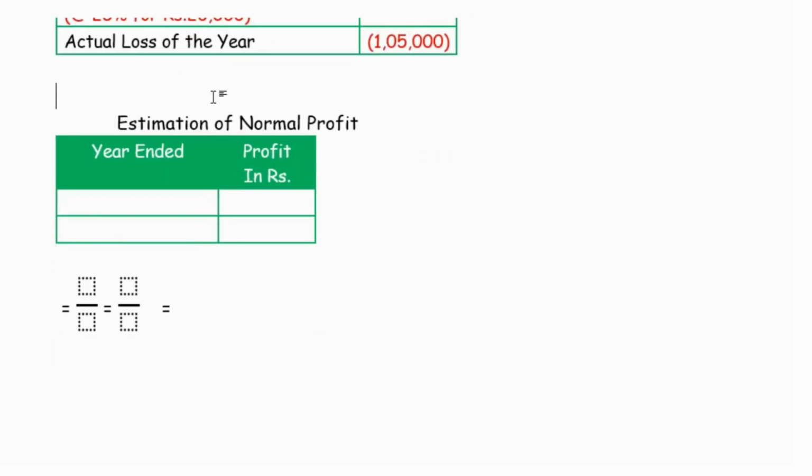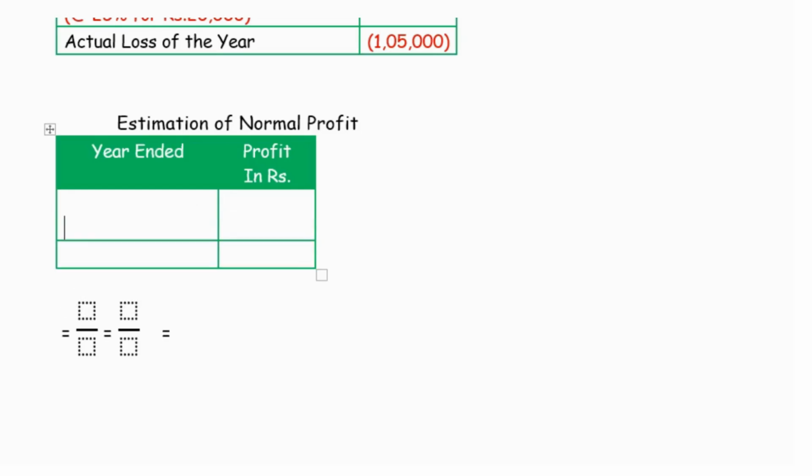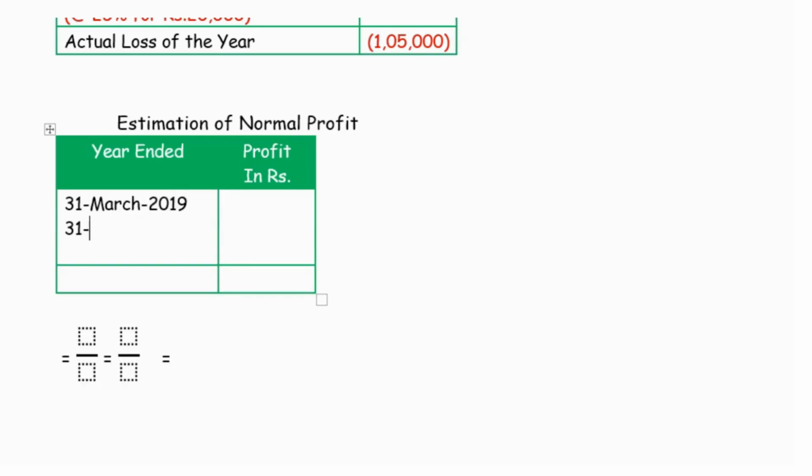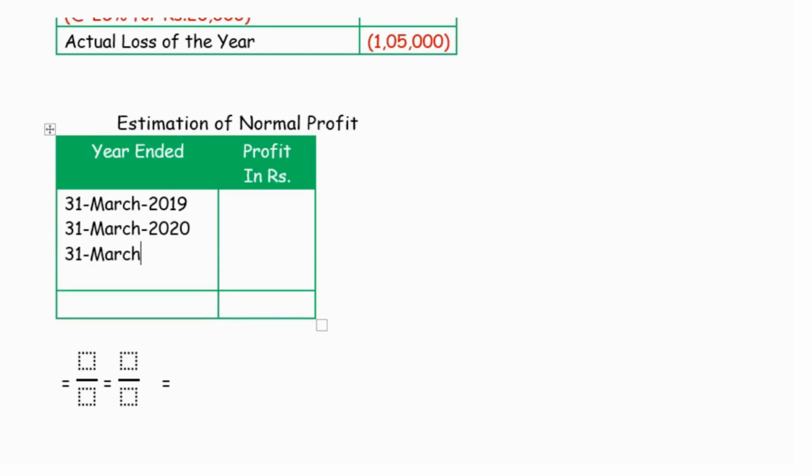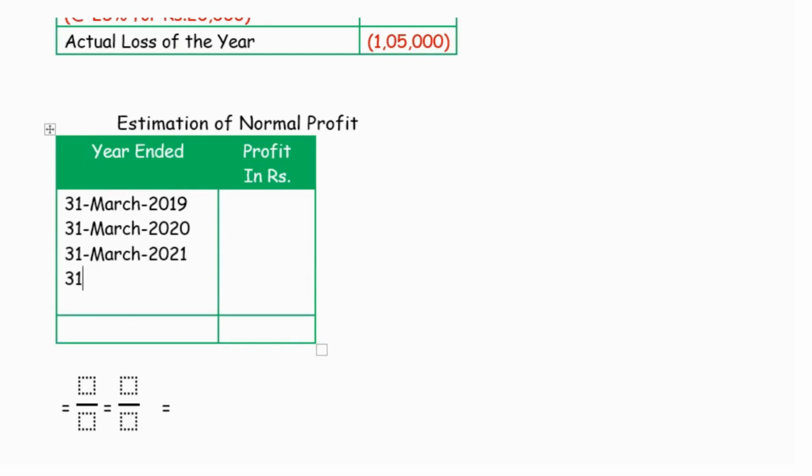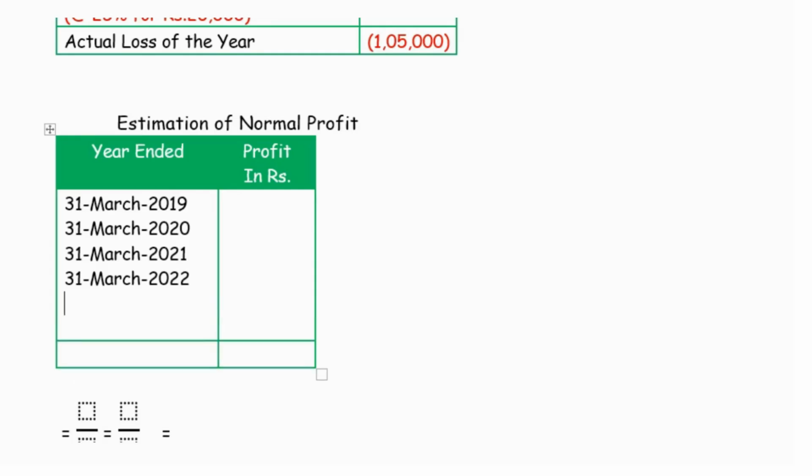Now, for the estimation of the goodwill, first we will calculate the normal profit, the average profit. We are given the details for 31st March 2019, 2020, 2021, 2022, and we have just calculated the value for 2023.